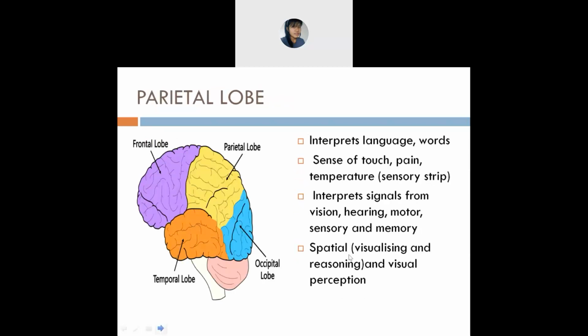Okay, next is the parietal lobe. You have two parietal lobes. What is the function of the parietal lobe? The function is that it interprets language. Interprets language means, if somebody is speaking in some other language, say for example, now I'm talking with you all in English, not in your mother tongue, but still you are able to understand me.